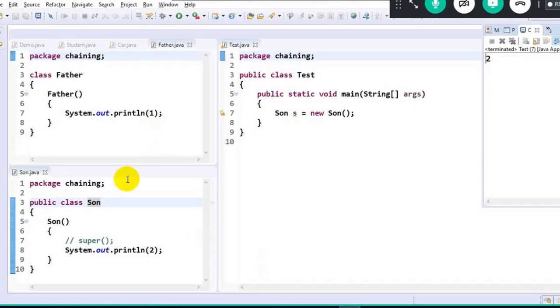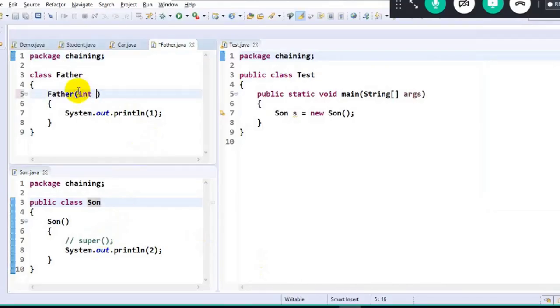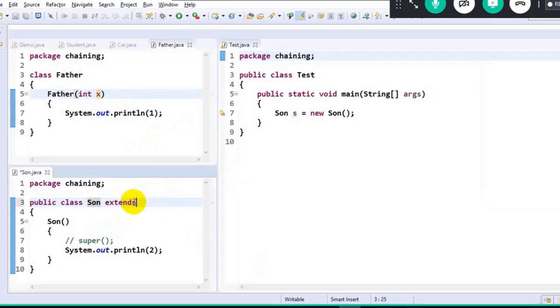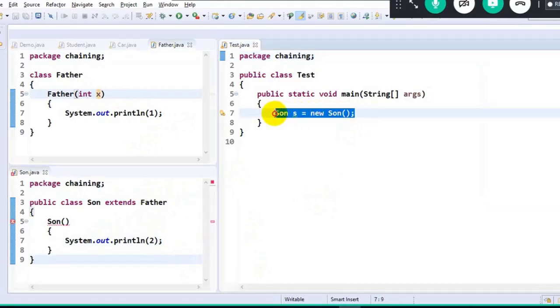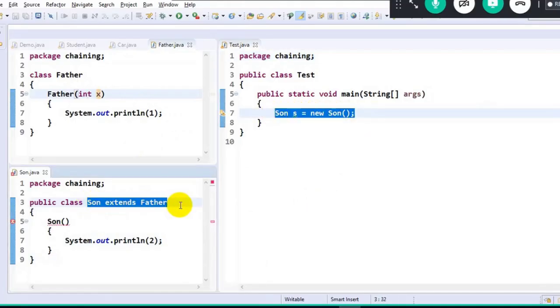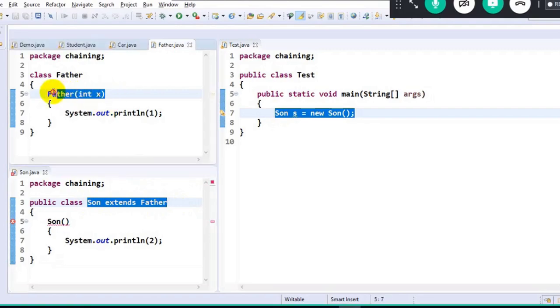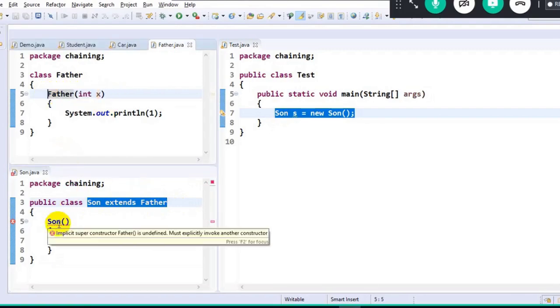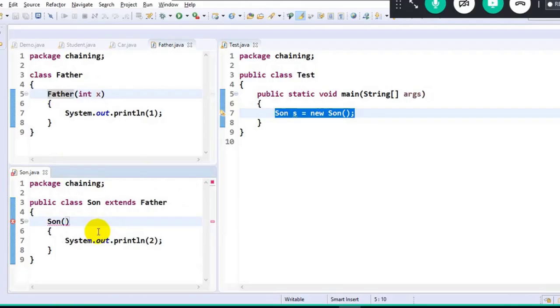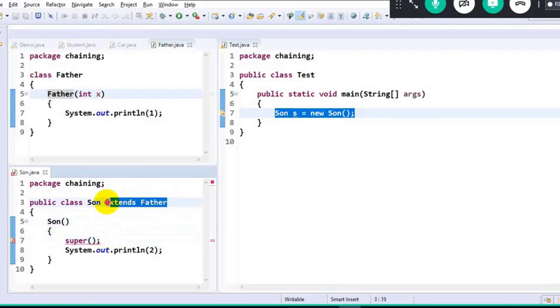Okay. So now I go back over here, and I will have int x here. Can you see here? Just I will write extends Father. Now when I write extends Father, can you see an error over here? Why? When we create an object of a class, and if that class has a superclass, and that superclass has a parameterized constructor, the subclass constructor has to invoke it explicitly. Look at the error: implicit super constructor Father is undefined, must explicitly invoke another constructor. Therefore, I should always write super of. When I write super of, I am invoking the Father class constructor, but I have to pass an integer argument, 10.